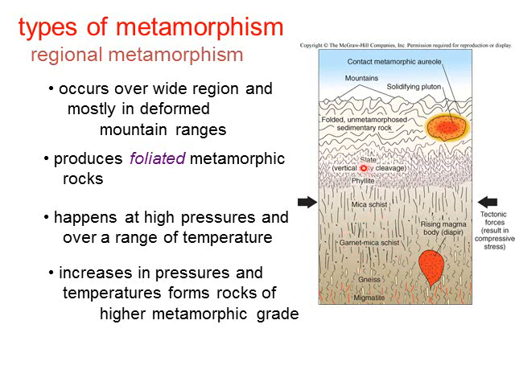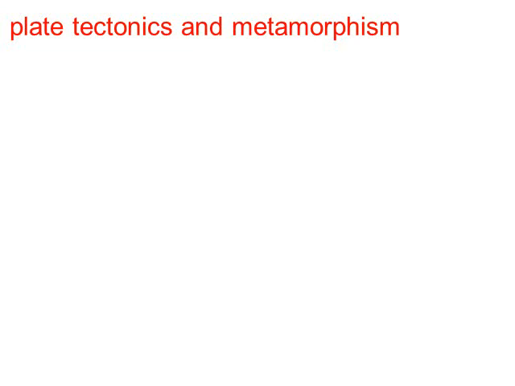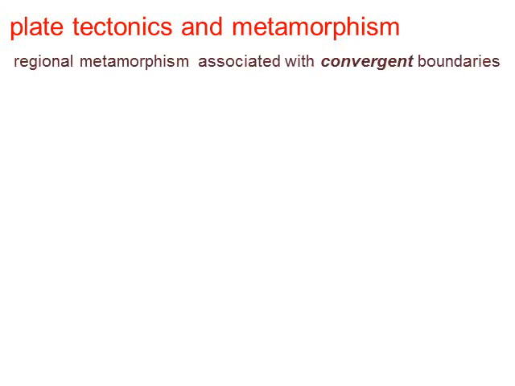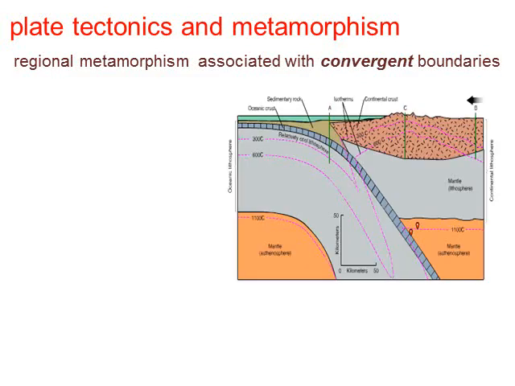You notice that up here close to the surface we have slate that's being formed, and the slate is that very low grade metamorphic rock, whereas the gneiss and the migmatites are up there on that high grade of the scale. So plate tectonics then are very important in metamorphism. So regional metamorphism is associated with convergent plate boundaries. This is when the plates are coming together.